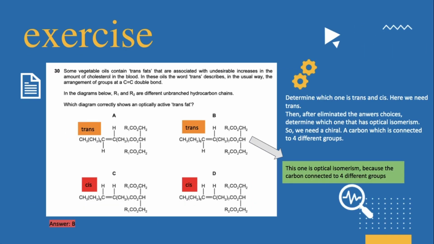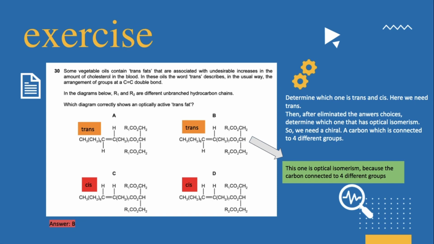Some vegetable oils contain trans fats that are associated with undesirable increases in the amount of cholesterol in the blood. In these oils, the word trans describes in the usual way the arrangement of groups at a carbon double bond. In the diagrams below, R1 and R2 are different unbranched hydrocarbon chains. Which diagram correctly shows an optically active trans fat? So we already have the answer.